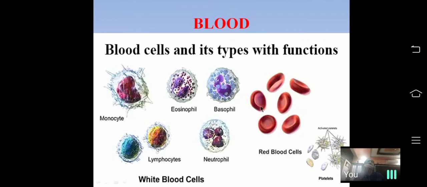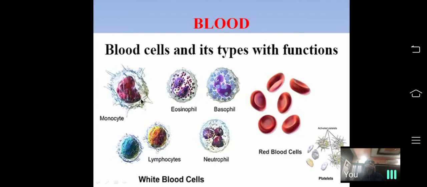So the main function is transportation of gases. These RBCs are produced from the red bone marrow. The lifespan is 120 days.